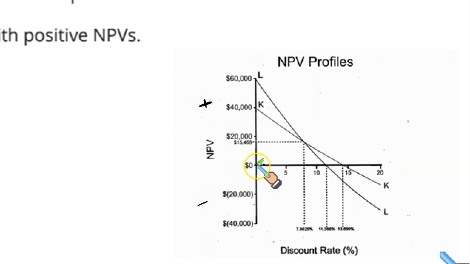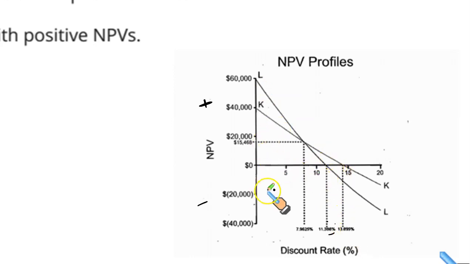If the discount rate is 0, which is very unlikely, NPV for project A is 40, for project L is 60. As we keep on increasing the discount rate, NPV falls. You know that when discount rate is increased, NPV falls. NPV keeps on falling. As we keep on increasing, a rate will come at which NPV becomes 0. The rate at which the NPV becomes 0 is called the IRR. This is the IRR for project L, and this is the IRR for the project K, right?